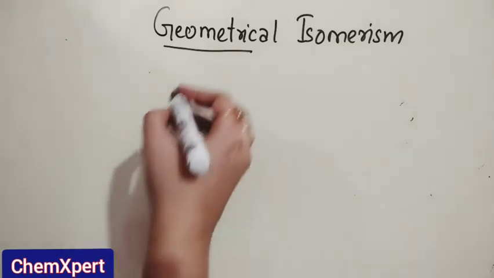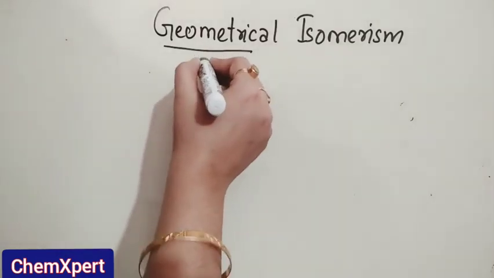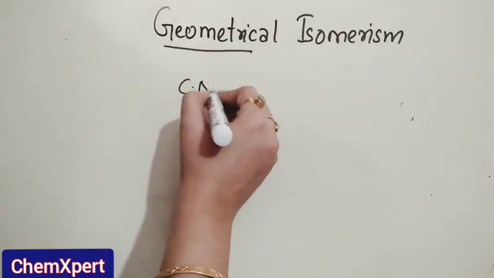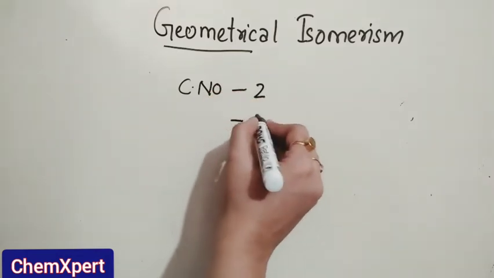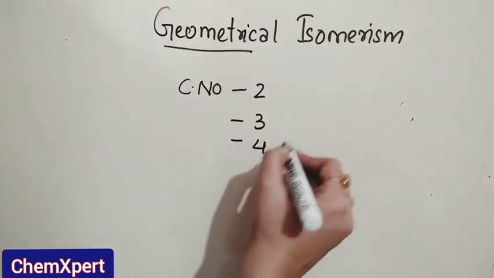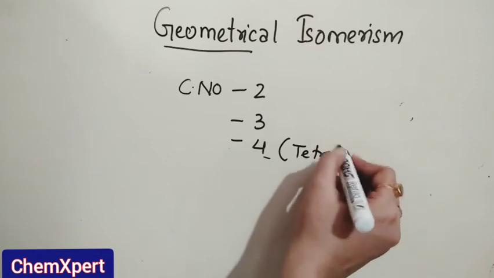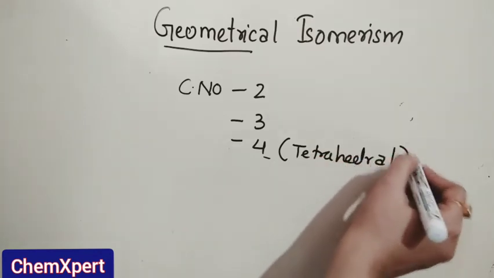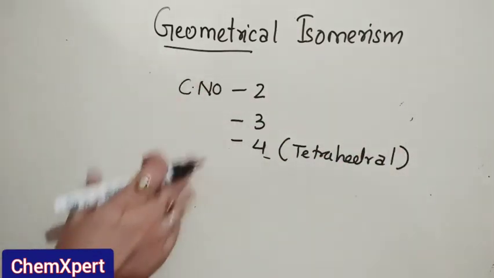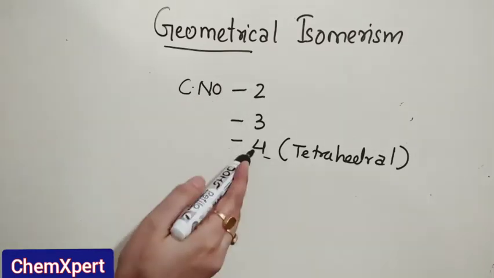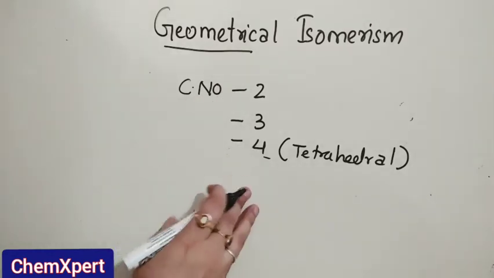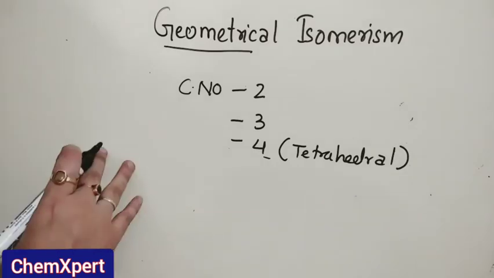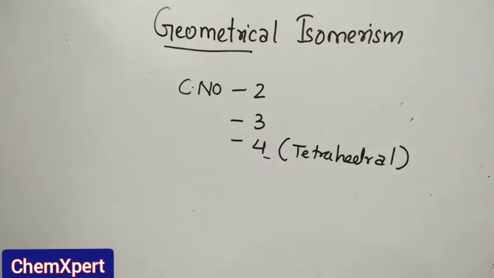And one more important point: this kind of isomerism is not shown by complexes which have coordination number 2, 3, and 4 for the tetrahedral. It is shown only by the square planar. Why is it so? Because in all these cases the positions are identical.